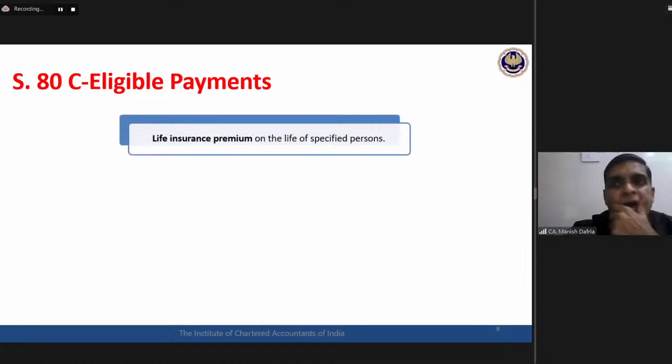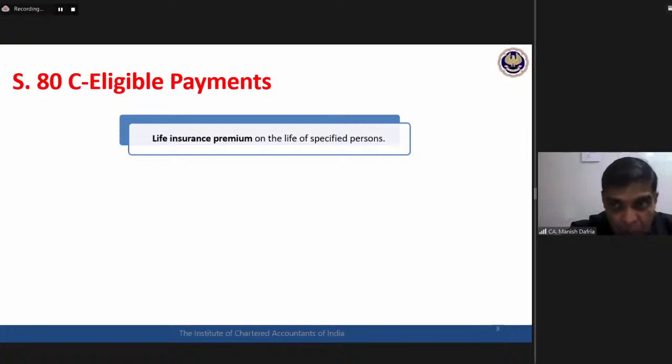So the very first, most important, most commonly known is life insurance premium on the life of specified persons. Life insurance premium paid by an assessee, deduction is available under section 80C. This is the first level of understanding. But at the final level, I need to go beyond this first level.